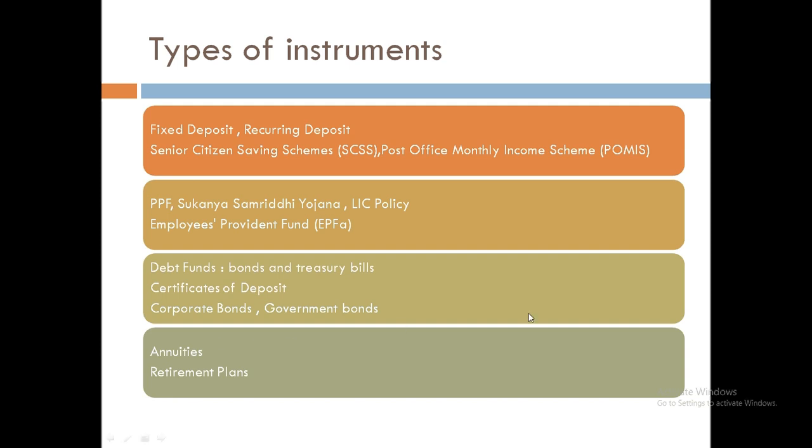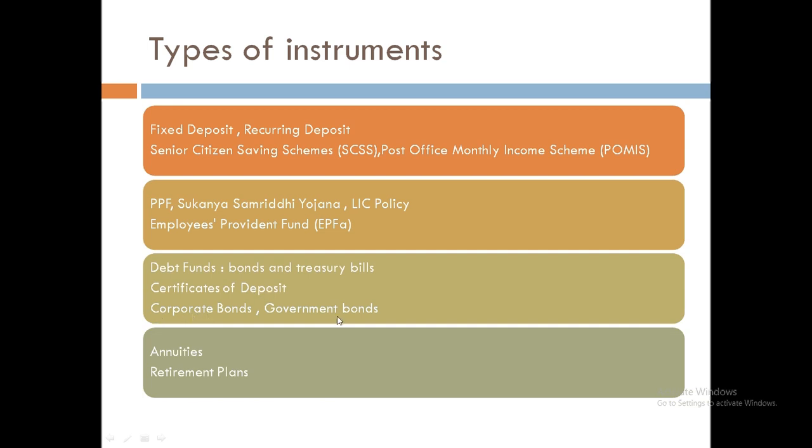Next one is a certificate of deposit. It is another product in which you have an agreement with a bank that you will deposit a certain amount for a certain period, and on top of that you will get a defined income back based on the interest rate. The bank will issue a certificate of deposit, and you deposit the money and earn the interest on that.